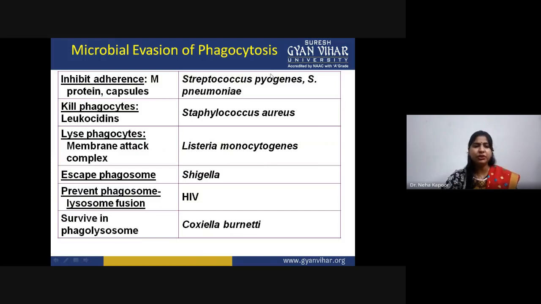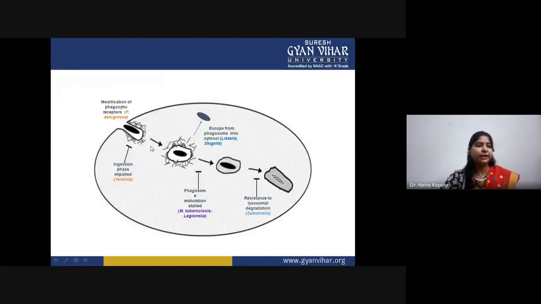These are the microbial evasions. They inhibit adherence, for example streptococcus. There are some molecules that can kill phagocytes. These are the microbial entities that can block the process of phagocytosis by acting on these sites. They will inhibit the adherence. They can kill the phagocytic cell. They can lyse the phagocytic cell. They can escape phagosome formation. They can prevent phagolysosome fusion. So all of these are different kinds of mechanisms, and this is the normal mechanism, and these are the checkpoints upon which these different microbes act.